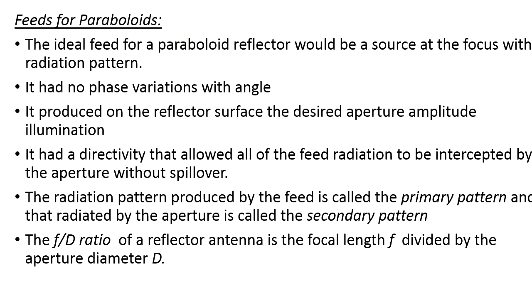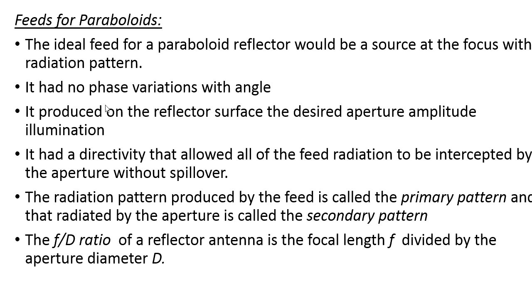Next we will discuss the feeds for paraboloids. The feed acts as a source that emits the signal to the surface of the antenna. We keep the feed at the focus point of the parabolic antenna. In the feed, there should be no phase variations with angle.